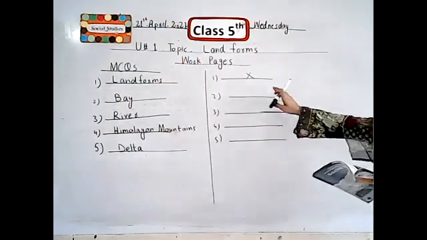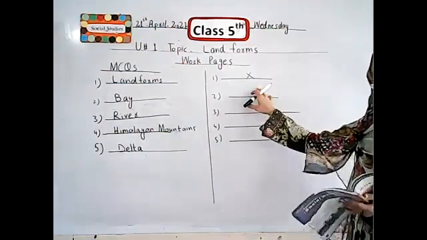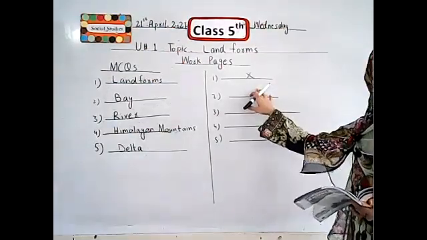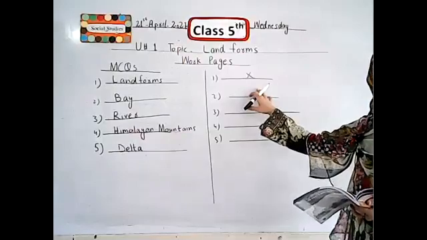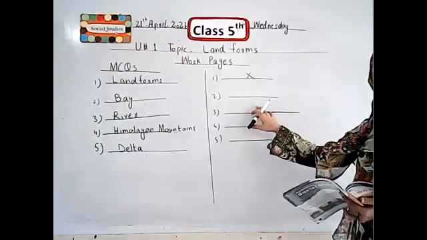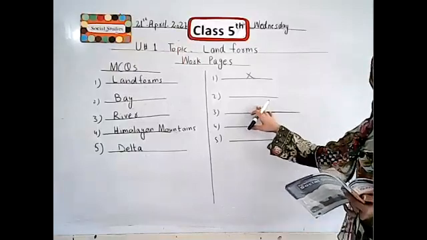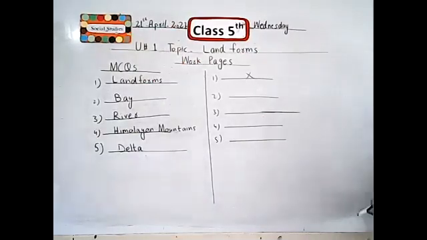The first one is cross. In the first box, you cross, because in deserts the daytime is very hot and the night time is very cool. Second one is: dunes form many shapes because of the wind movement. When there is wind flowing, the shape of dunes changes.